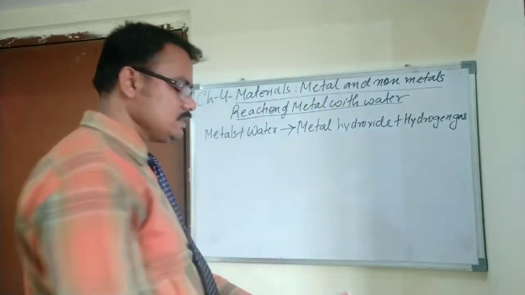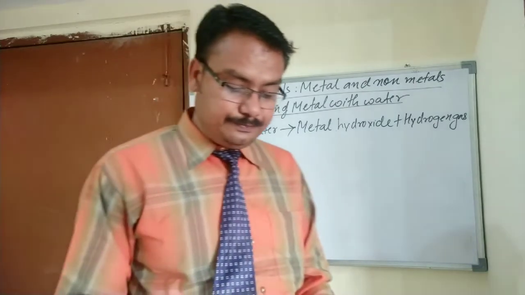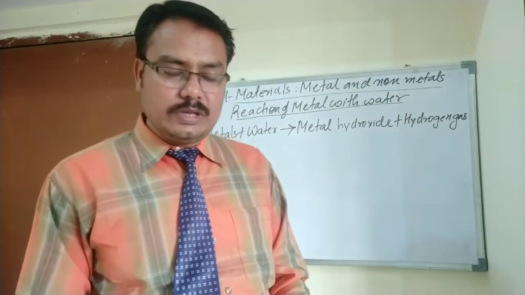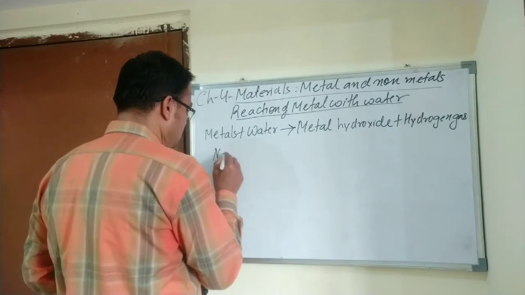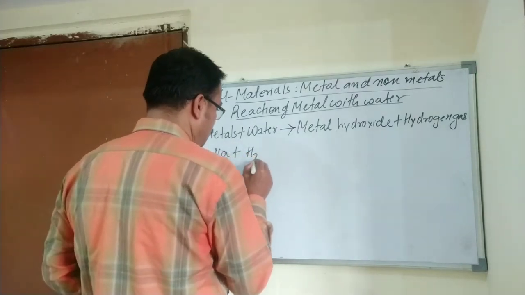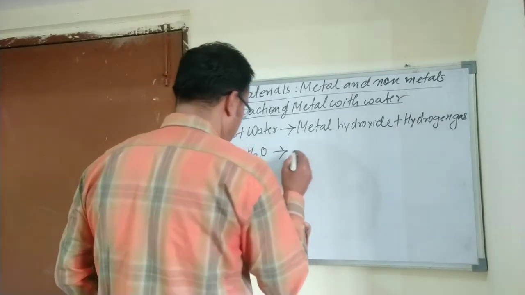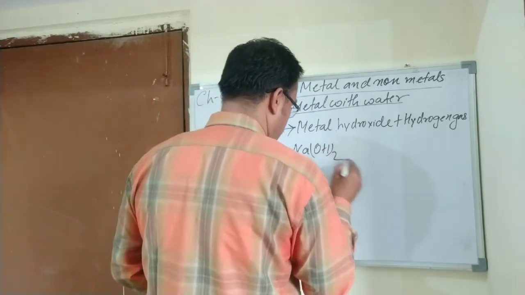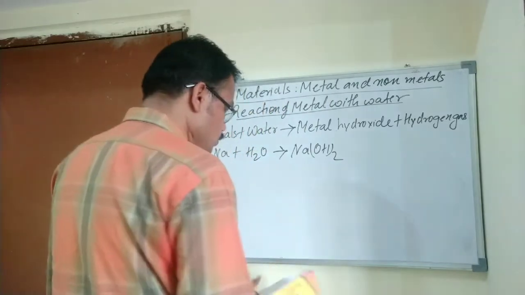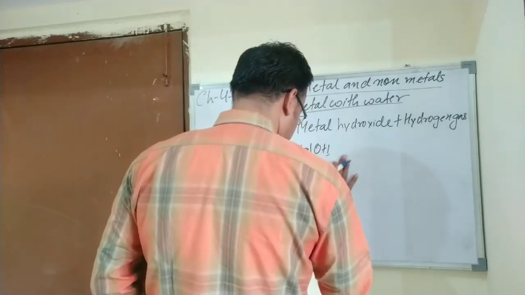So, just for example, sodium when it reacts with water forms sodium hydroxide.